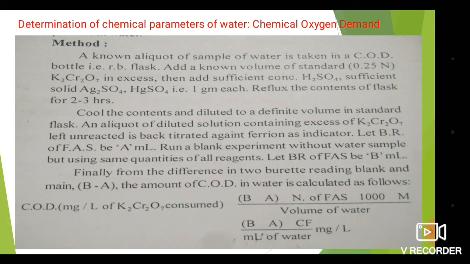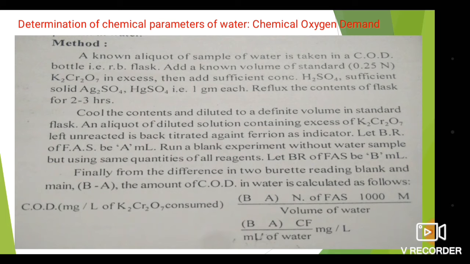Run a blank experiment without water sample but using the same quantity of reagent. Let the burette reading of FAS be B mL. Finally, from the difference between the two burette readings, blank and sample, main titration B minus A, the amount of COD in water is calculated with the help of the formula. COD in milligram per liter of K2Cr2O7 consumed is equal to B minus A into normality of FAS into 1000 into M divided by volume of water.